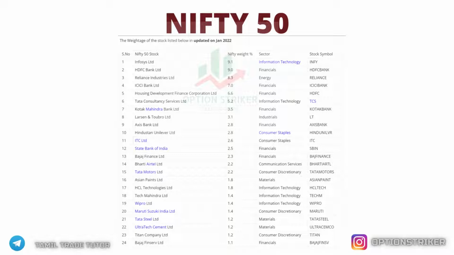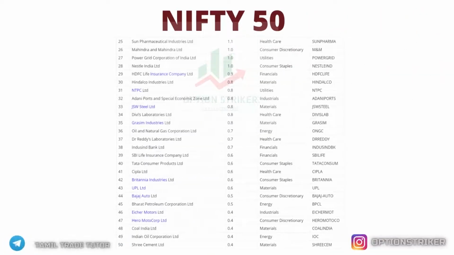It has the highest weightage in Nifty 50. If Infosys gained 5 or 10% in its market price, it will help Nifty 50 also to rise because it has the highest weightage, right? If top companies in Nifty 50 perform well, then it will raise Nifty 50, which is also good for our economic growth. Just take a look at all these Nifty 50 stocks.